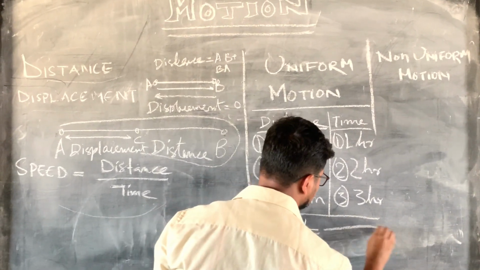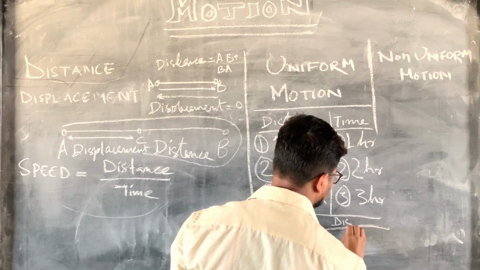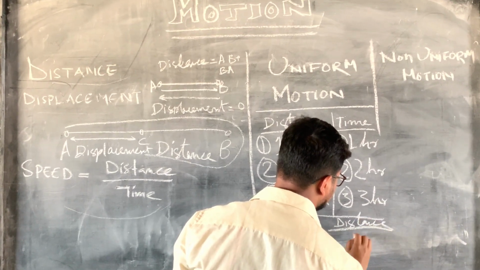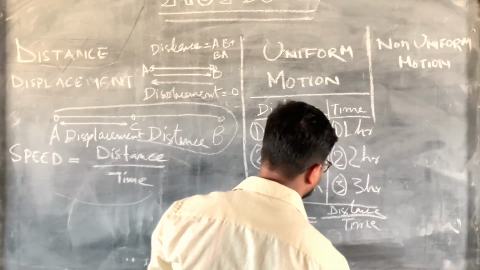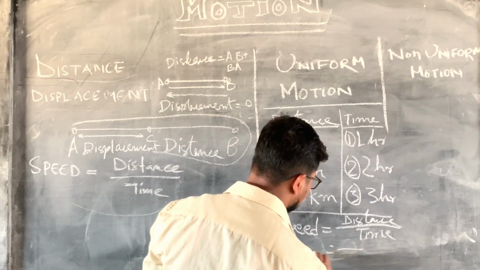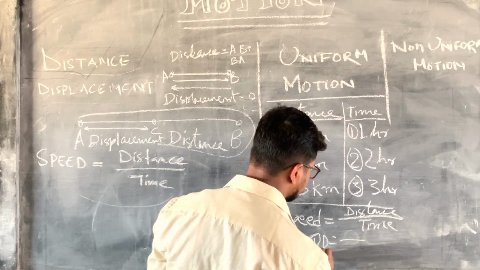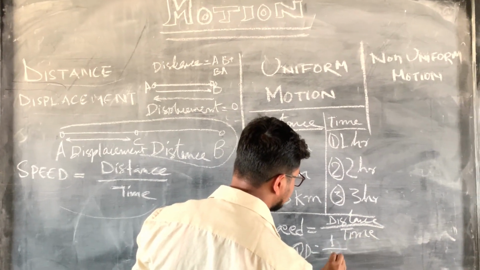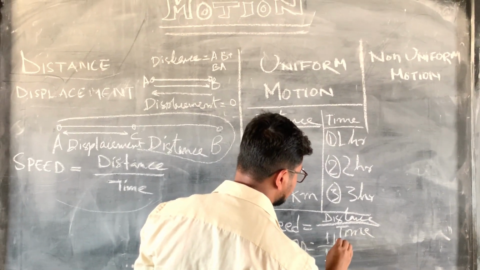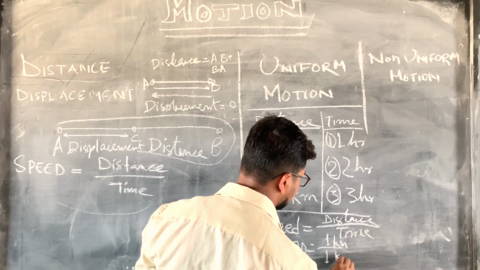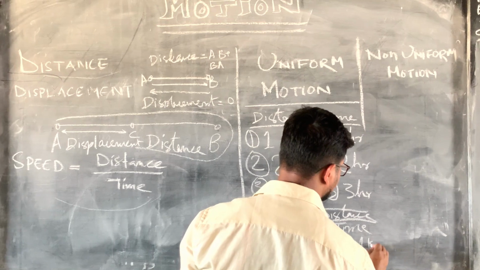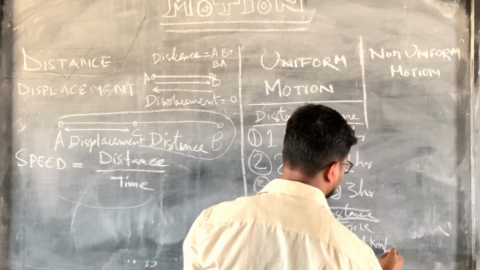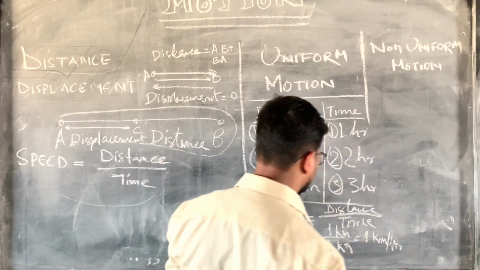Speed is equal to distance by time. First, 1 kilometer divided by 1 hour is equal to 1 kilometer per hour.